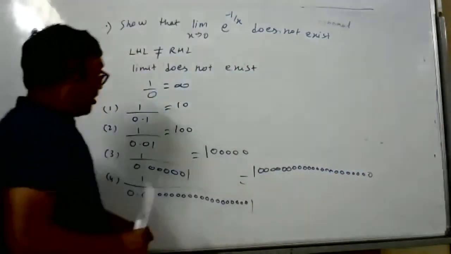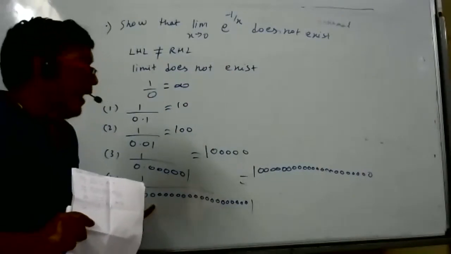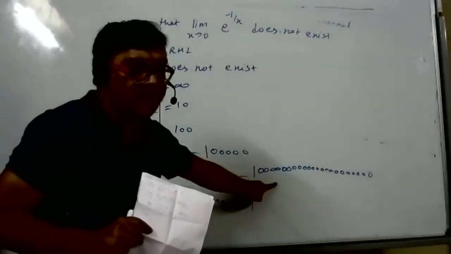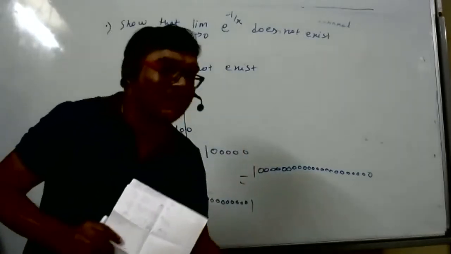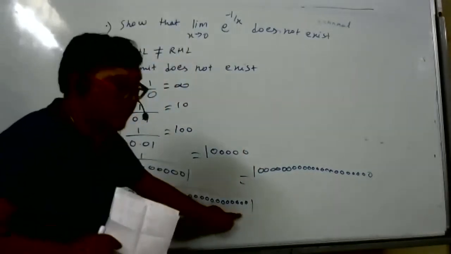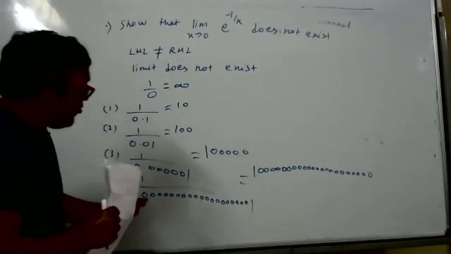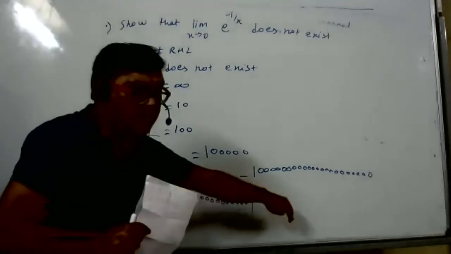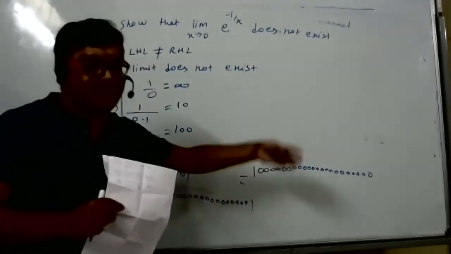Now see here, I wrote a very small number in the denominator and I got a very huge number. But this huge number is not infinity, because the denominator is also not 0. So we can conclude that if you write a very small number near 0 and divide, you get a very huge number, that is countless, that is infinity. Are you understanding?